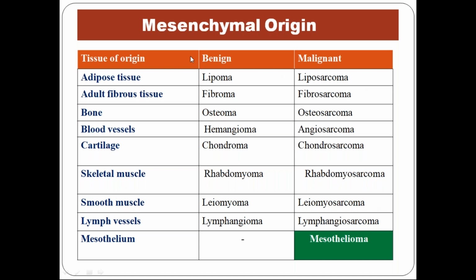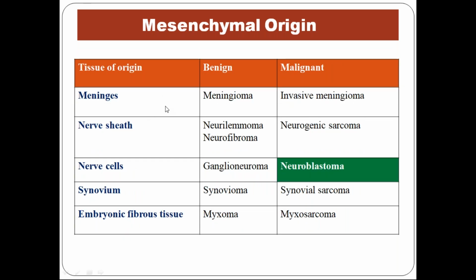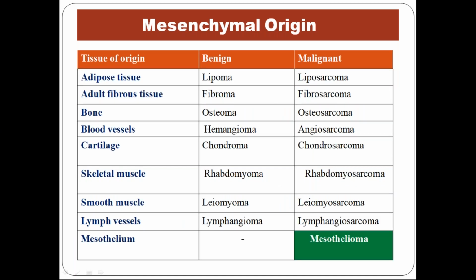So this is a very important table. You have to know at least about the mesenchymal origin. If you at least can reproduce this table, that is sufficient. You have still extra ones. If you can remember, you remember, otherwise don't worry. But the first table you have to remember.